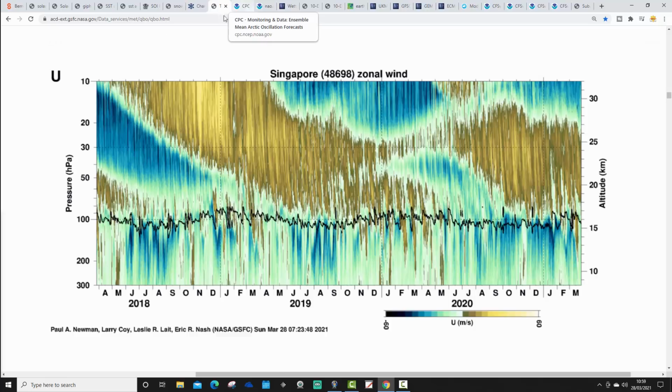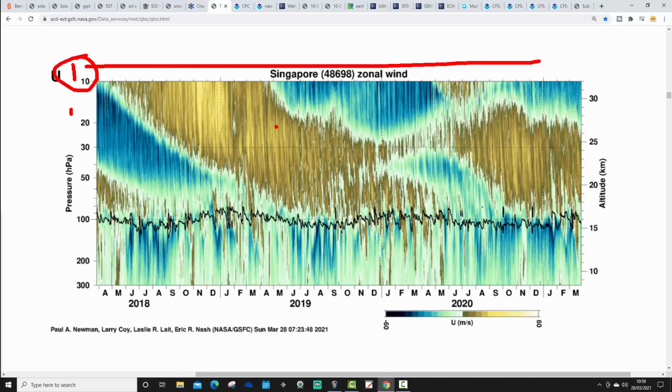Right, this is how the QBO is currently looking. This is from NASA. So next week we will have the QBO number in for March. That's going to be interesting, isn't it? You have to think that these are the levels of the atmosphere. So this is 10 hPa in the stratosphere, right at the top of the strat. 30 to 50 hPa is the important level. That's where weather is taking place, between 30 and 50 hPa.